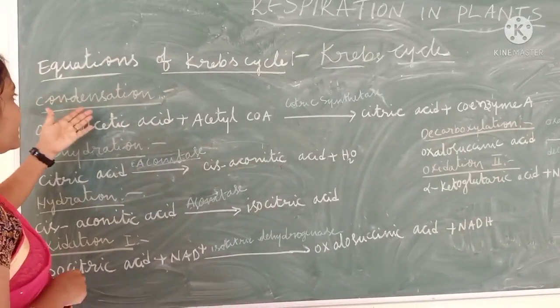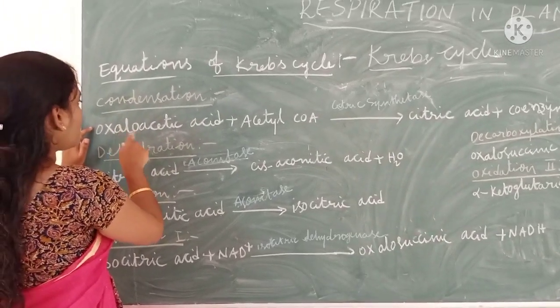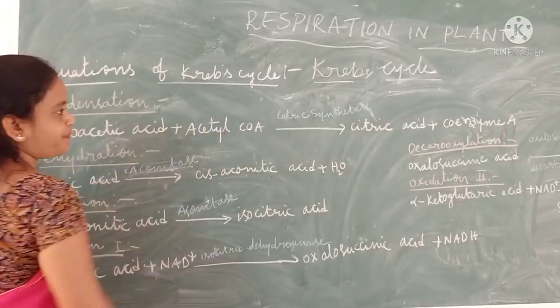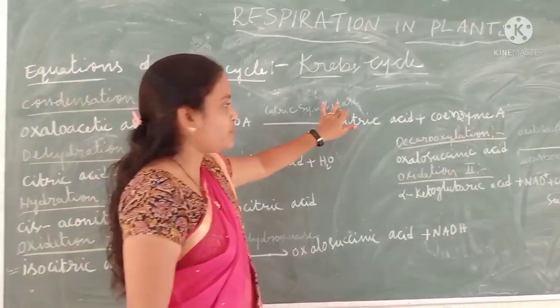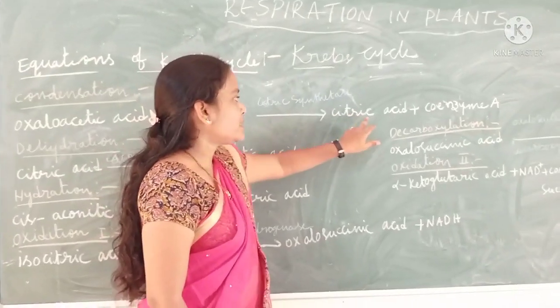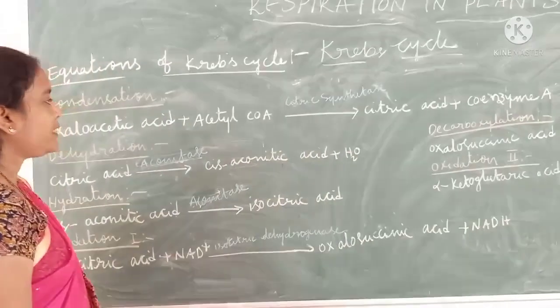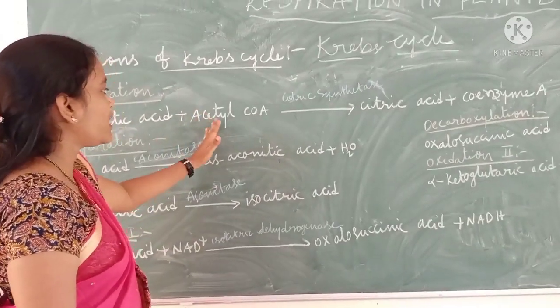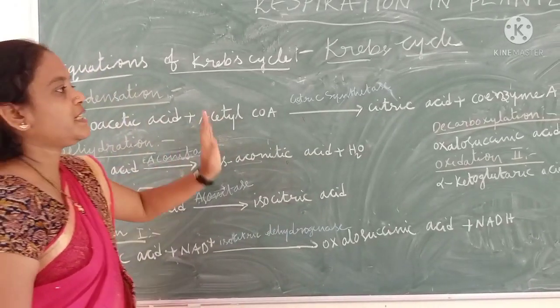The first equation is condensation. In condensation, oxaloacetic acid combines with acetyl coenzyme A in the presence of the citrate synthase enzyme and gives rise to citric acid and coenzyme A. See here, coenzyme A has been removed from the acetyl coenzyme and it changes to citric acid.